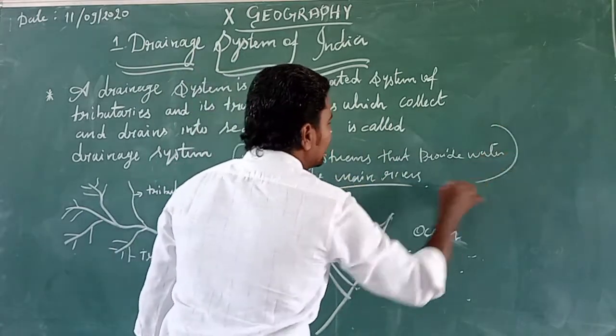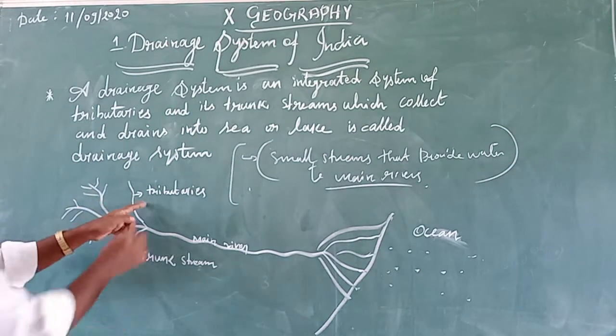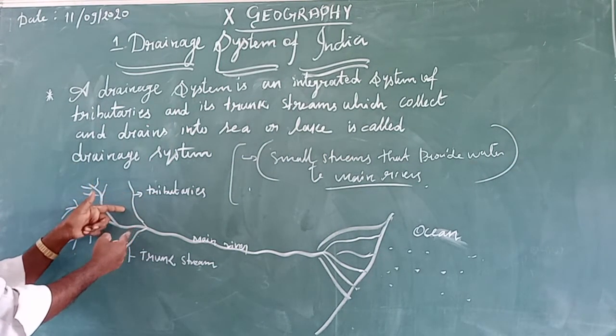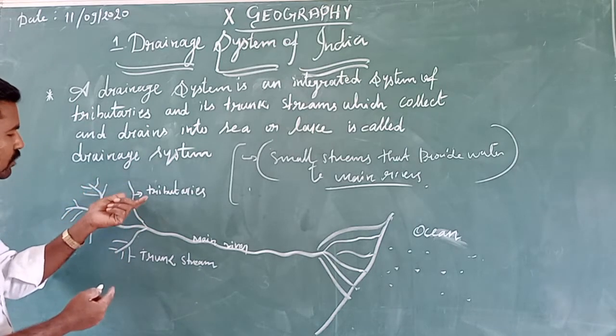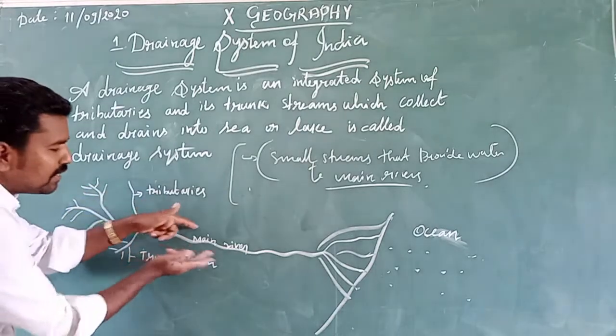Tributaries are small rivers. The small rivers supply or contribute water to the main river.